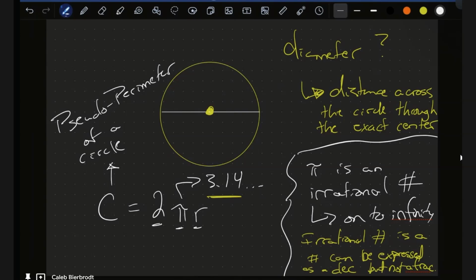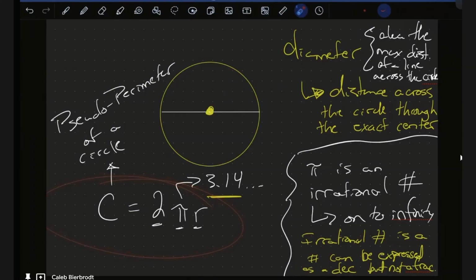So the diameter, another way to define it, is the maximum distance across the circle. So the max distance, I'm going to abbreviate distance as DIST. Sorry, that's written a little crummy there. So the diameter is not listed in the circumference equation.